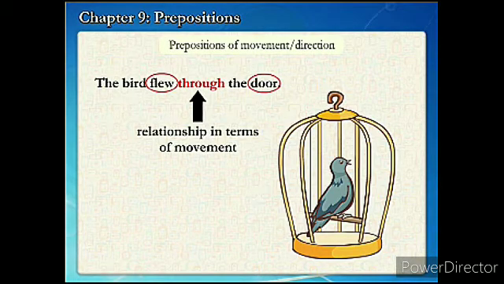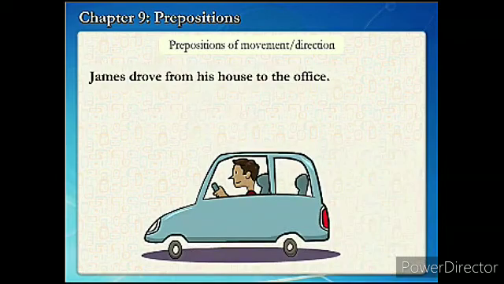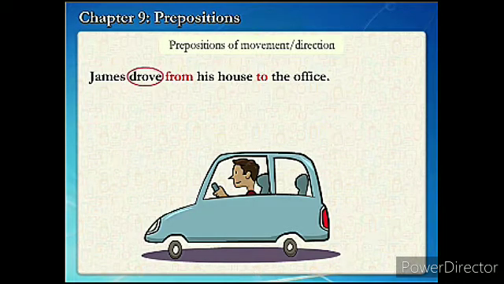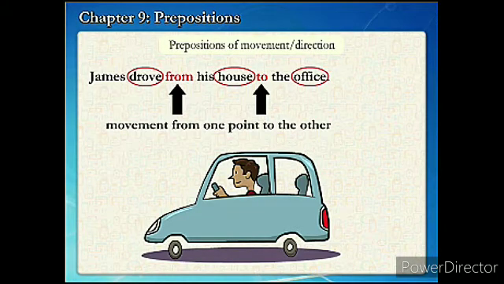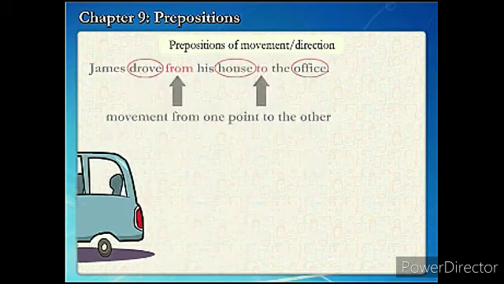James drove from his house to the coffee shop. From, to. These are the prepositions of movement. The word "from" shows movement from one point to another.